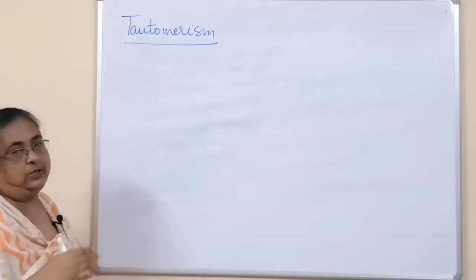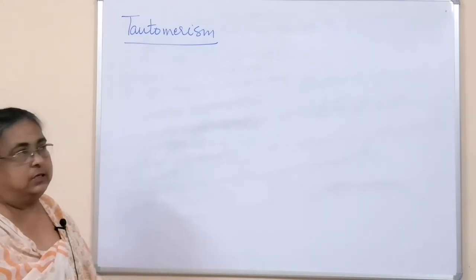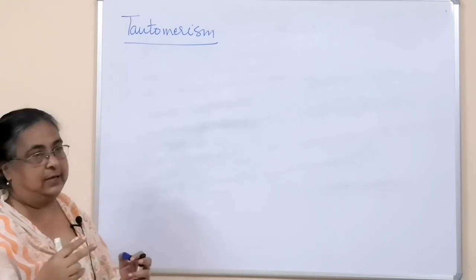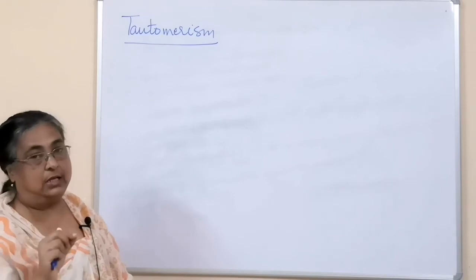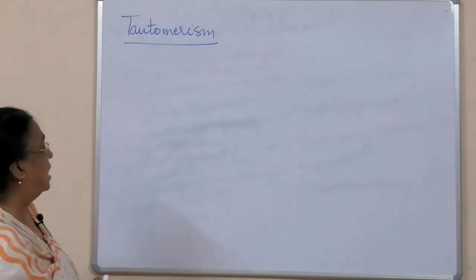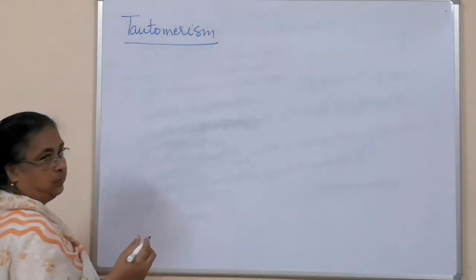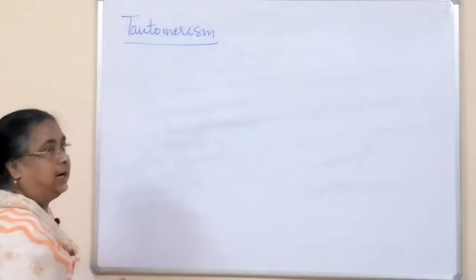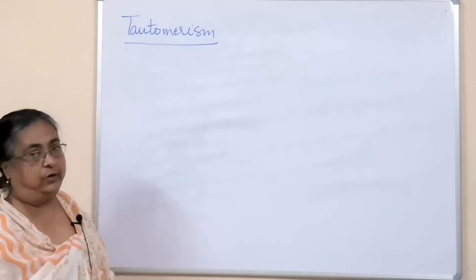So in all the previous types, positional, chain, functional, metamerism, you saw different compounds having some kind of relationship. But in this case, we have a single compound that is convertible to its other isomer, and the two isomers will always be in equilibrium, obtained mainly by the change in position of a hydrogen atom.